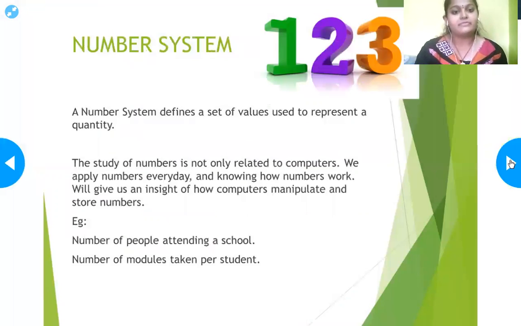A number system defines a set of values used to represent a quantity. I'll be taking an example to help you understand. The set of values, I'll take as the class, the students. What is the capacity of the class, meaning how many students can be seated, right? The number of students is the set of values. So the quantity is the class, it represents how many can be seated in a particular class. This is called a number system. This is the example I have taken.